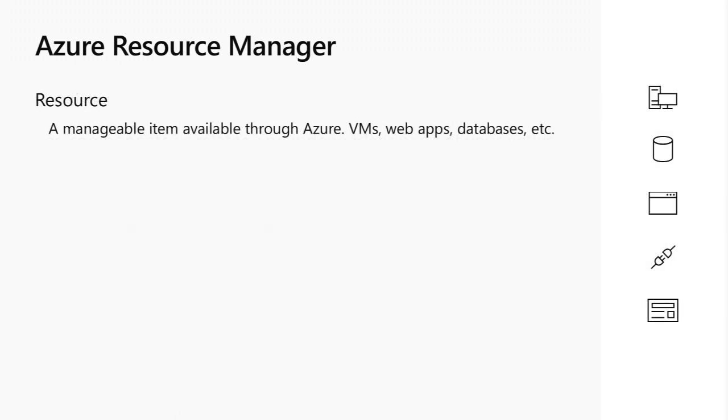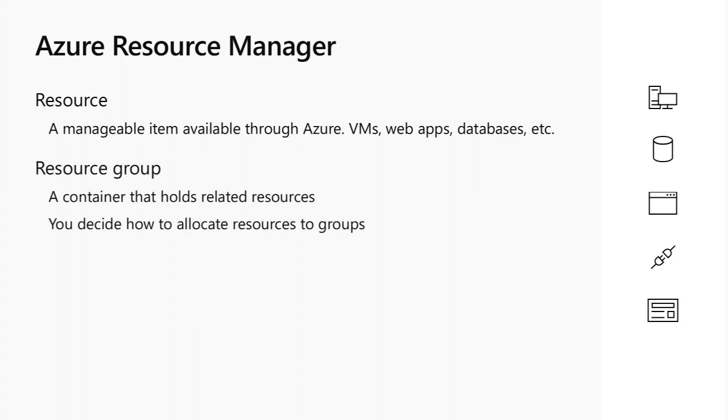So first thing first is the resource. Every service in Azure is called a resource. Like web apps for websites, like mobile apps for mobiles, like databases, like VMs, virtual machines, etc. Second thing is the resource group. The resource group simply is like a folder for services in Azure.